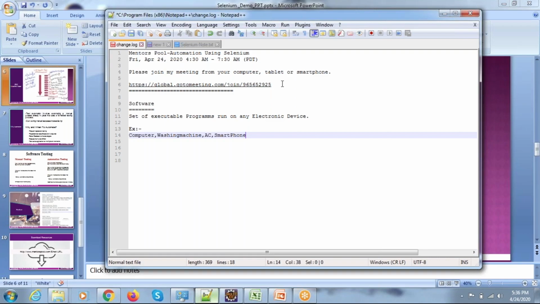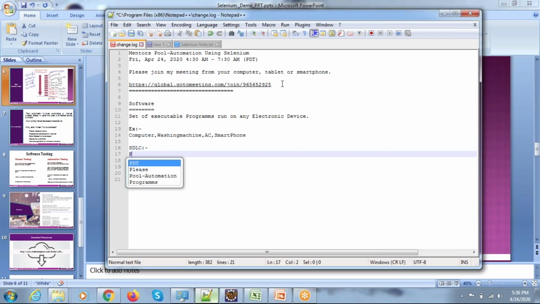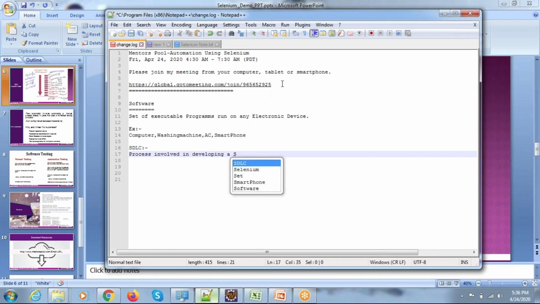So to develop this software, we need to follow a certain procedure. The process which is followed to develop software is called the software development lifecycle.